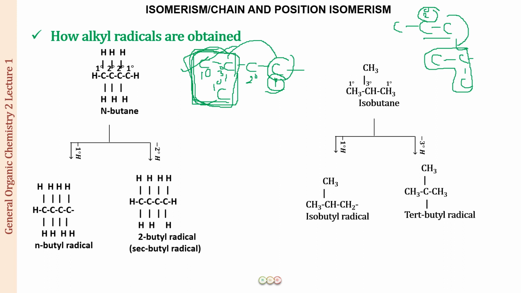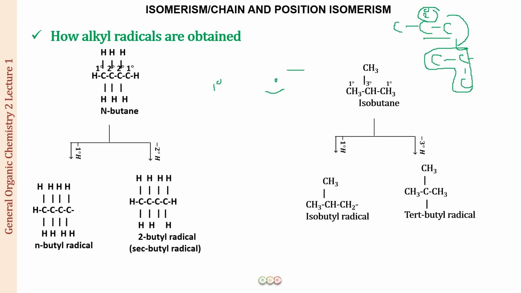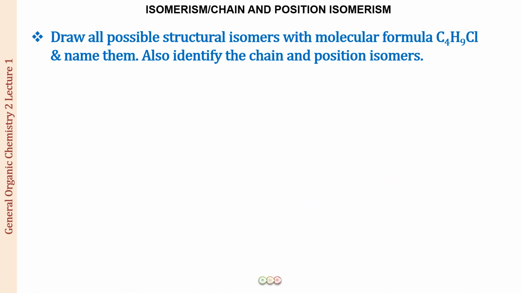All right, I hope you will remember this because this is going to be very important. And in fact, why this is important is something that you will understand just now, which is why I am emphasizing it so much. So let us see one example now. You have a question: draw all possible structural isomers with the molecular formula C4H9Cl, and name them. Also identify the chain and the position isomers.